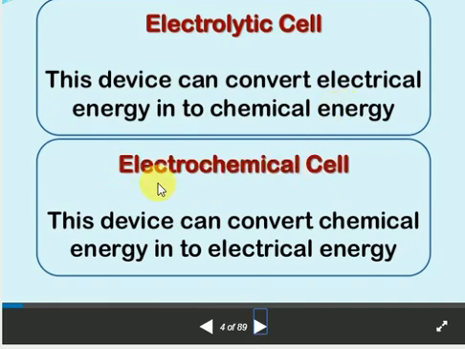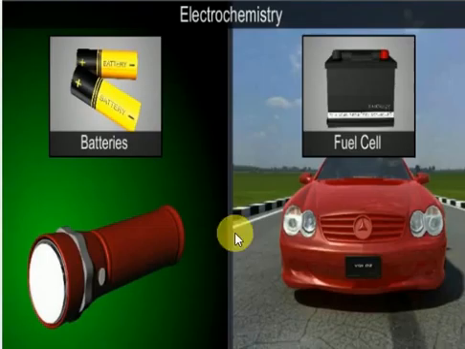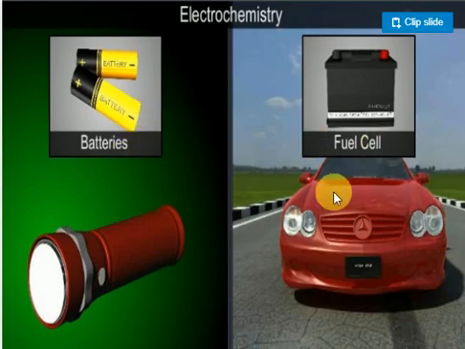Electrochemical cells. This device can convert chemical energy into electrical energy. Examples of electrochemical cells are batteries. Clear? Inside, some chemical performs a chemical reaction. You know very well, primary cells are there. Primary cells have some chemicals inside them, and once these chemicals perform the chemical reaction, we cannot use them again.